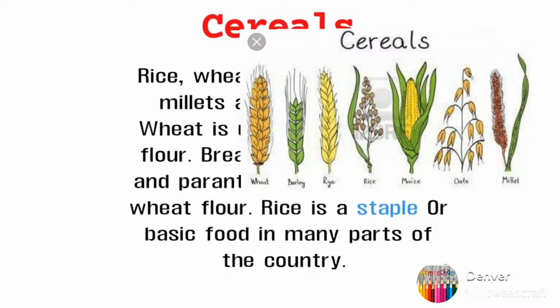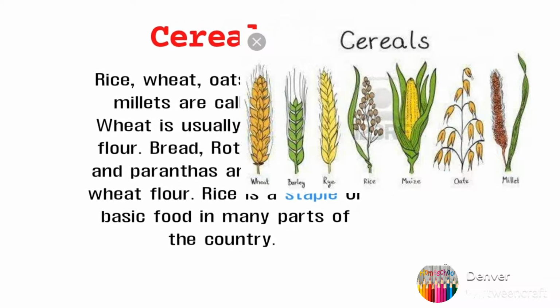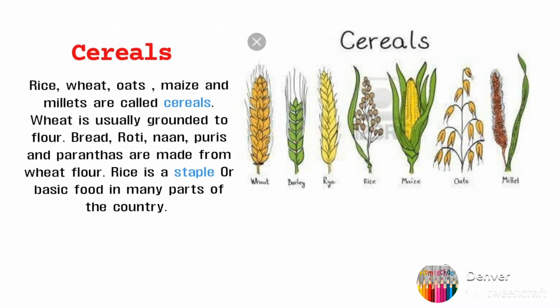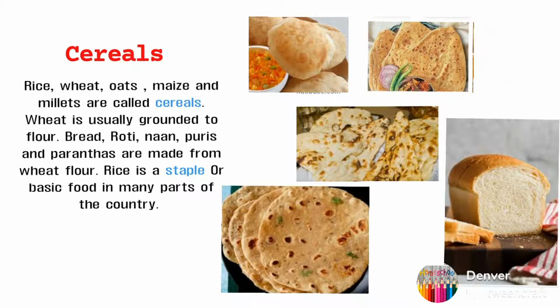Cereals: rice, wheat, oats, maize and millets are called cereals. Wheat is usually ground to flour. Ground means it is made in the powdered form. Bread, roti, naan, puris and parathas are made from wheat flour, which we eat in our breakfast. Usually we eat this bread, rotis in our breakfast. And rice is a staple or basic food in many parts of the country.